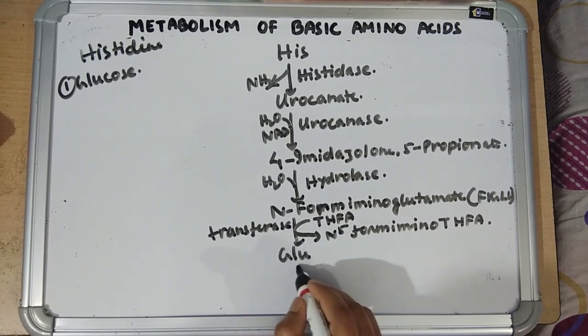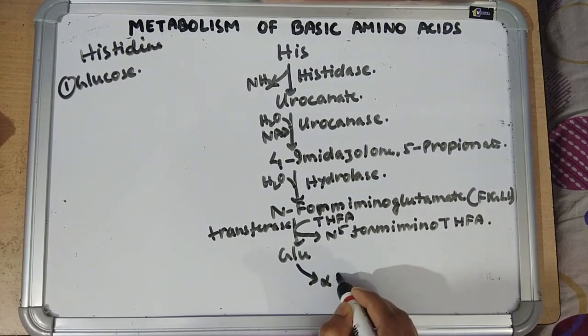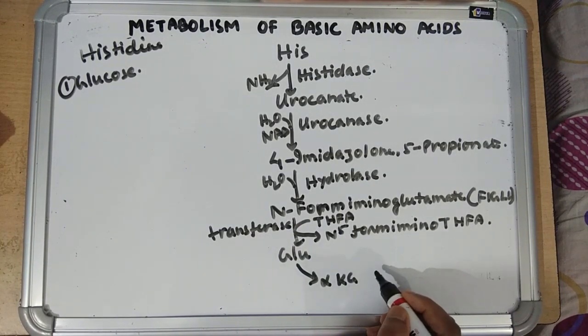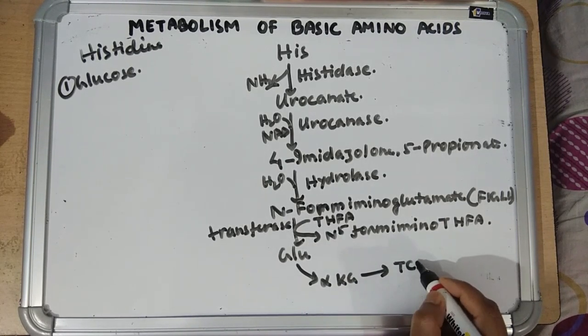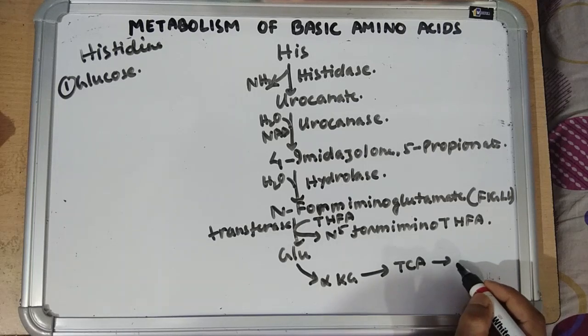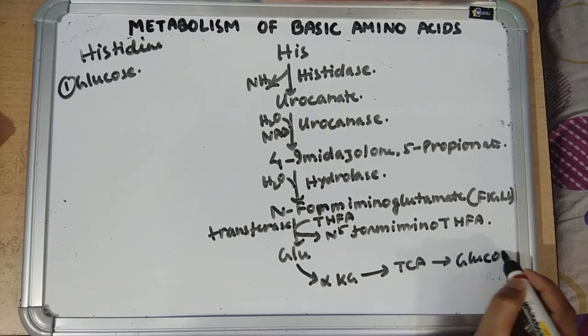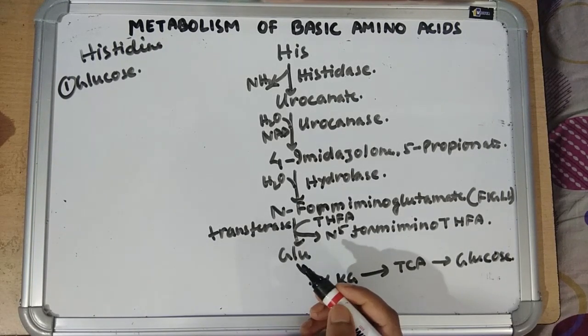Then glutamate is converted into alpha-ketoglutarate by deamination or transamination, which enters the TCA cycle, enters the gluconeogenesis pathway to form glucose. So this is how glucose is formed.